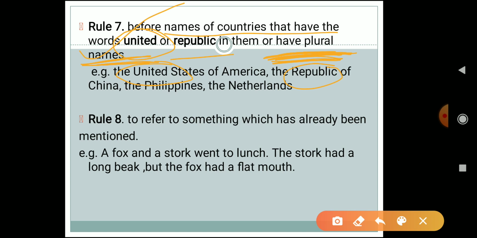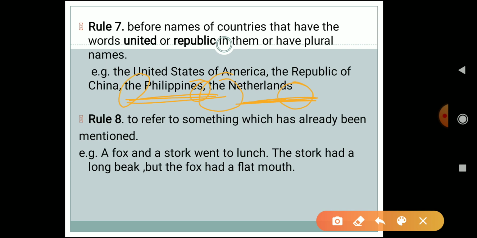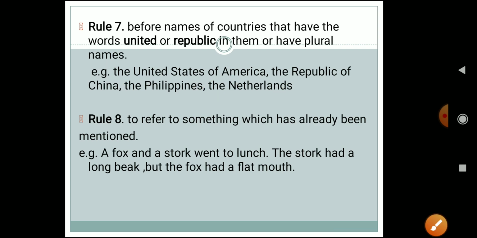Next example is the Philippines, s is used here, a plural name. The Netherlands, s is used here, so we have to use the. Okay, I hope this rule is clear to everyone. Next rule, rule 8 says that the is used when it refers to something which has already been mentioned.